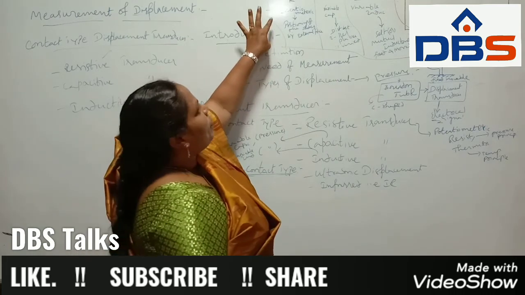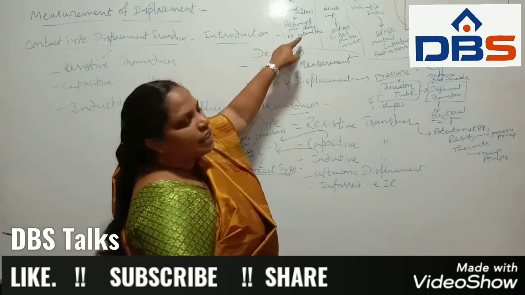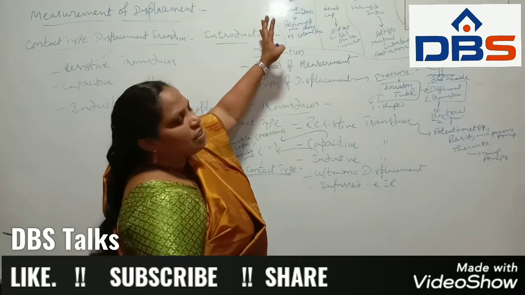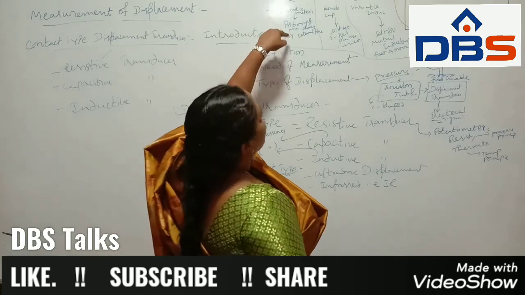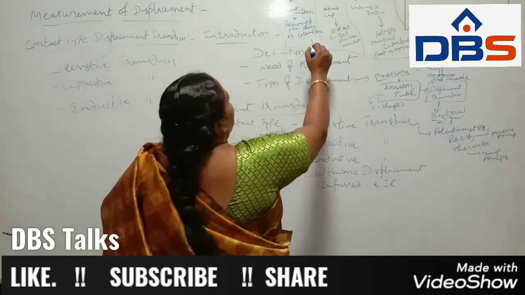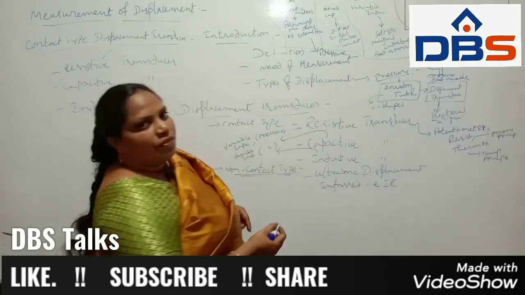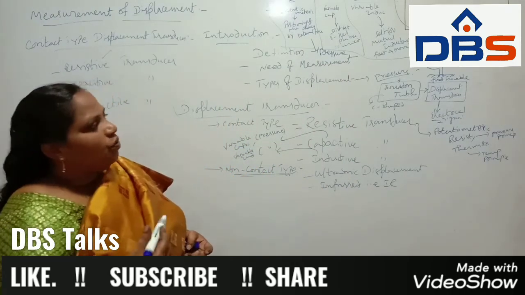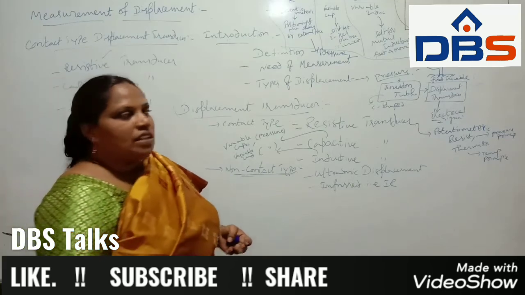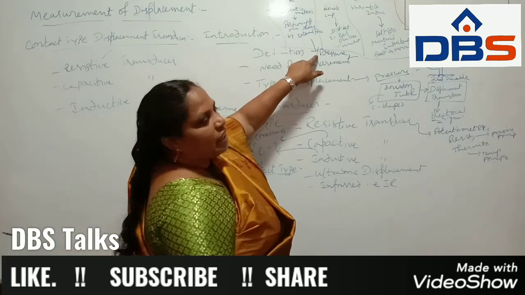What is the operation of the potentiometer? It is the positioning of the slider by external force. When we apply the external force, the position will change. So it is based on the pressure principle only. Why? Because we have the pressure principle, acceleration, velocity, force, strain gauge, likewise. So one example is based on the pressure principle.